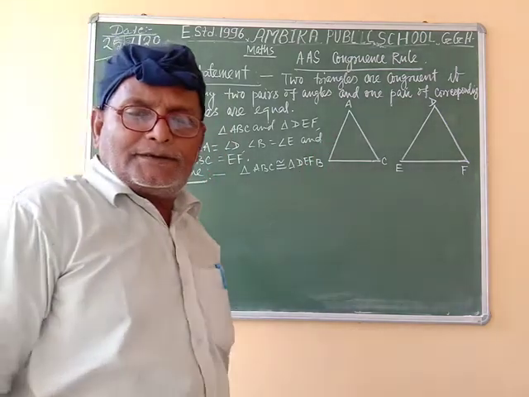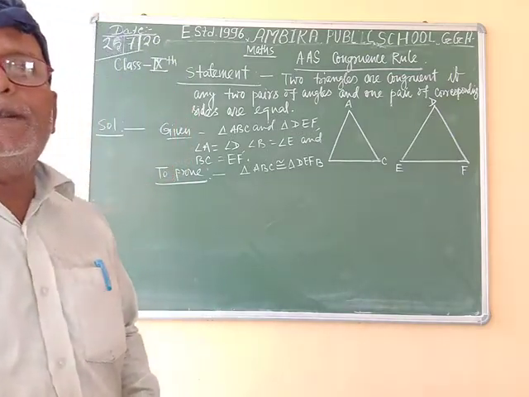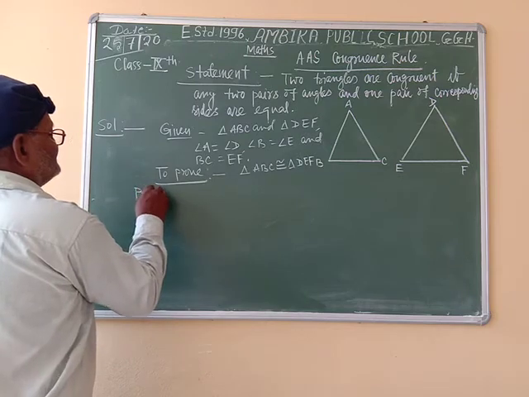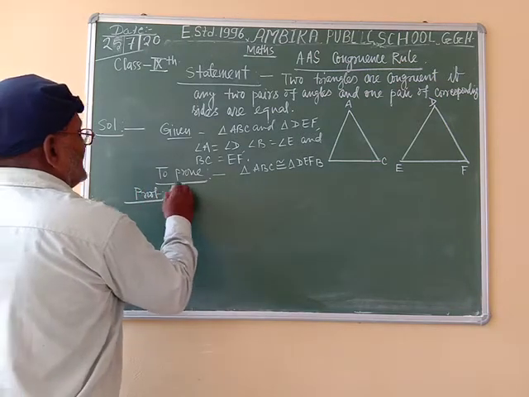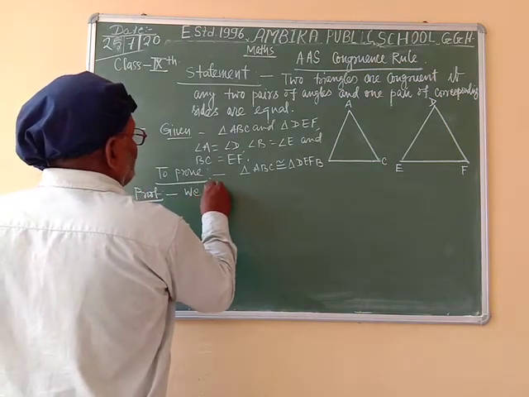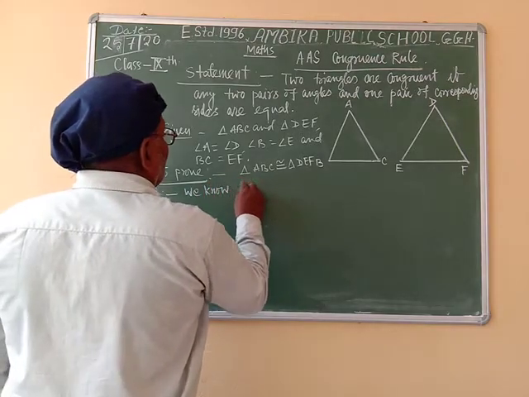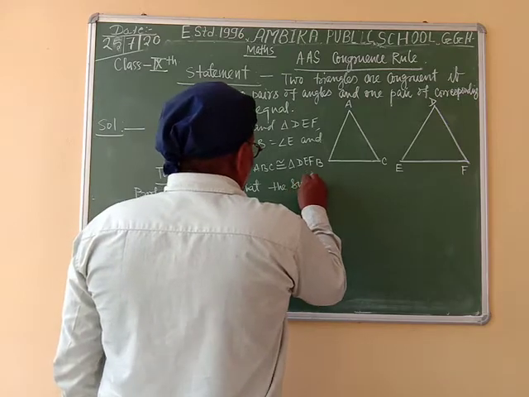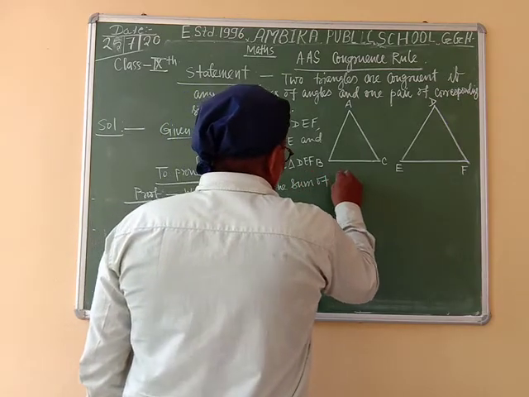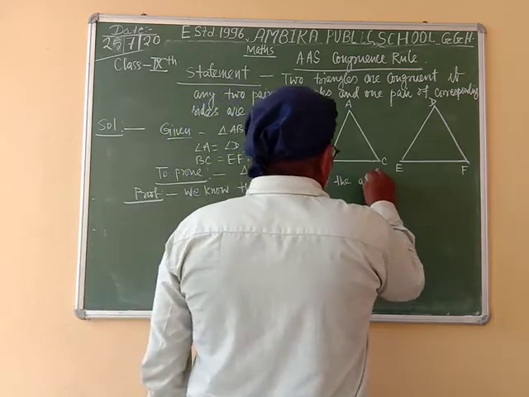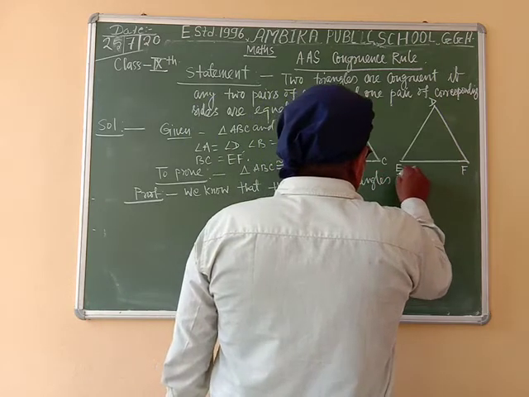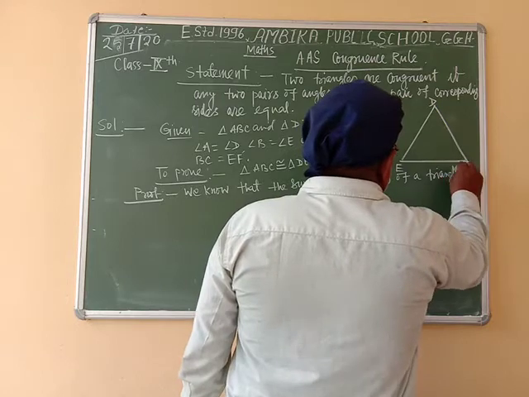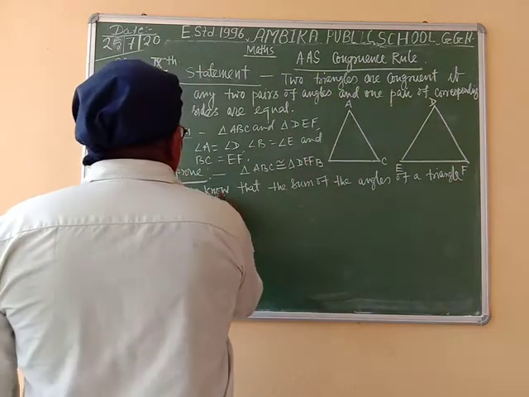Proof: we know that the sum of the angles of a triangle is equal to 180 degrees.